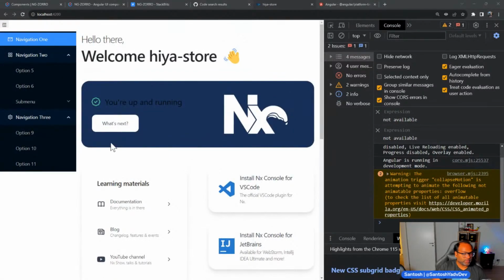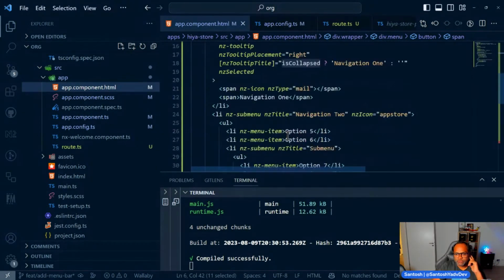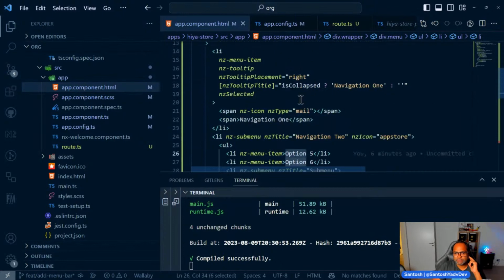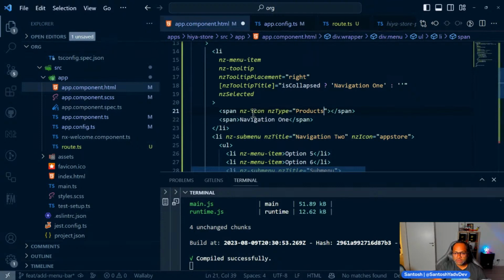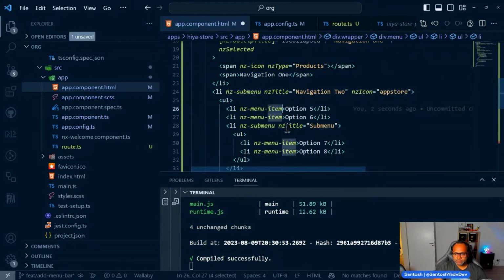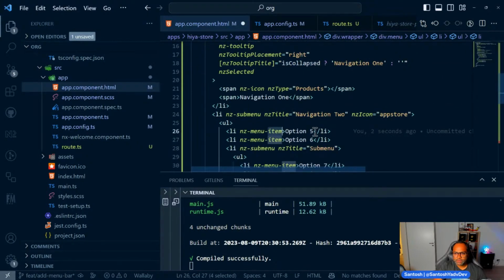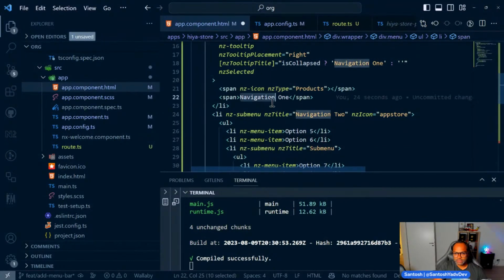And now I can go back and make some changes here. So what we have as first option, navigation one and navigation two, I can say this is products. Is that ng menu item, li, and this is closed. Okay, awesome. So let me see the UI navigation one, right? So we have to change this navigation one first. And here,